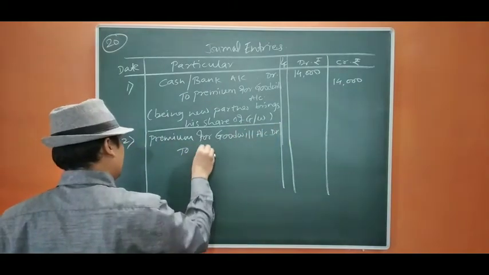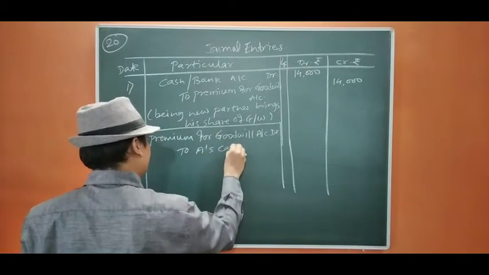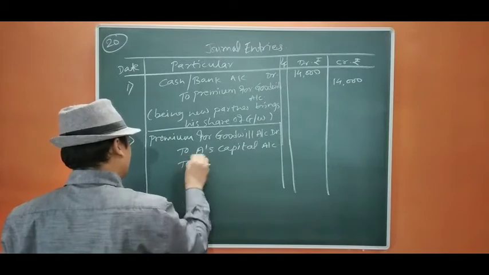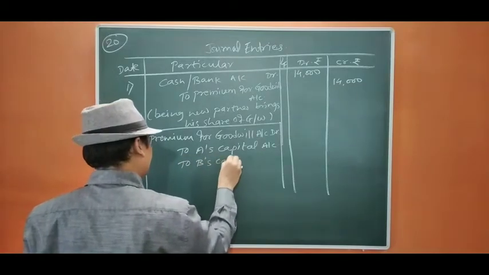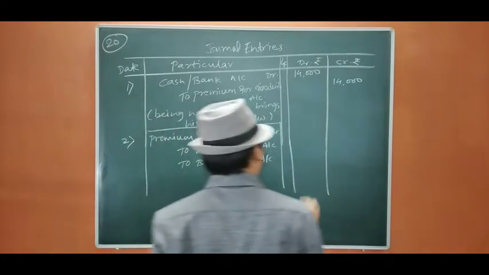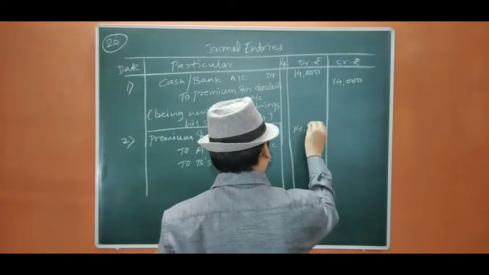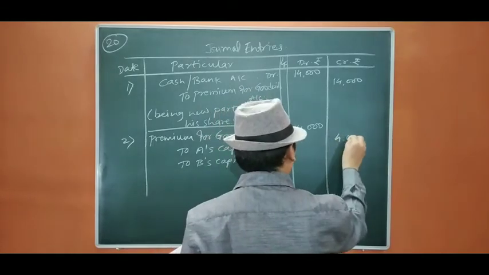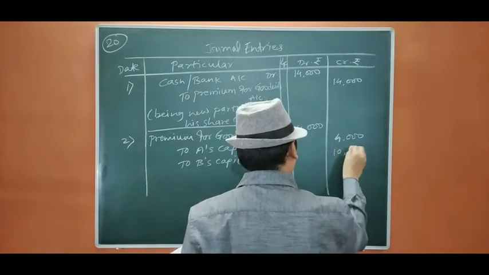To A's capital account, to B's capital account. Okay. The 14,000 amount is to be distributed in 2:5, that is 4,000 and 10,000. Okay.